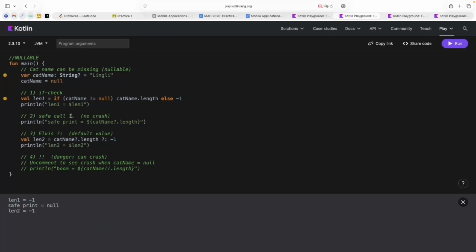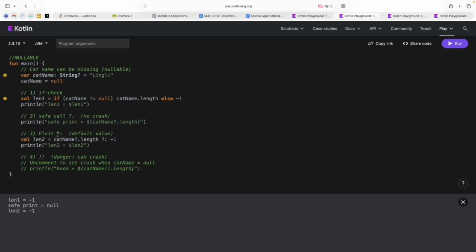Then another safe call method, with question mark and dot, and we can see that we don't have any crash of my code. I just have the information inside the log that here I have null, and that's all. But without any default value, I will have null inside the results. Sometimes it's not a good way, because we can't show the user null information. It's not useful in a mobile application.